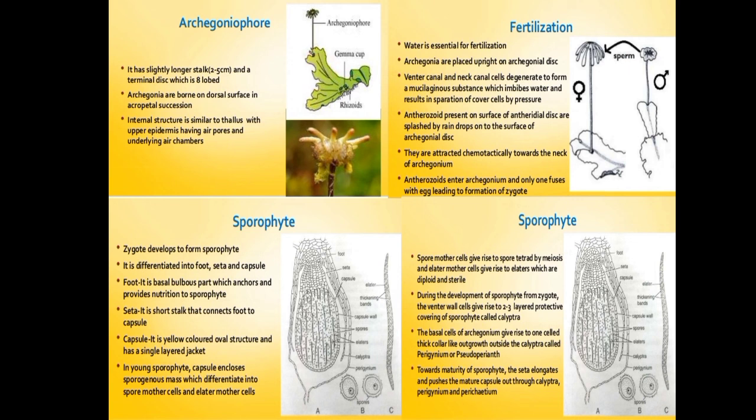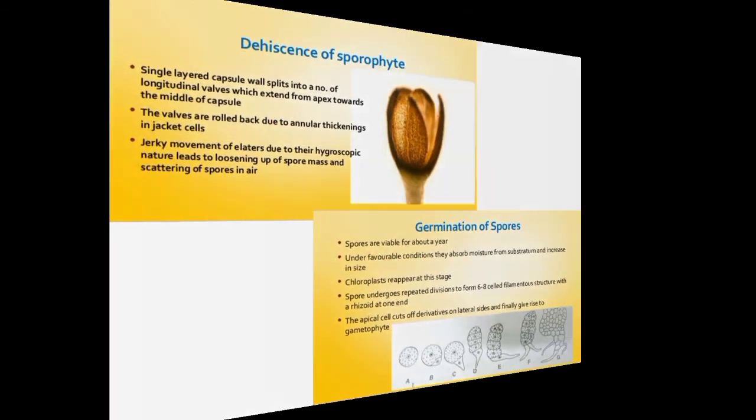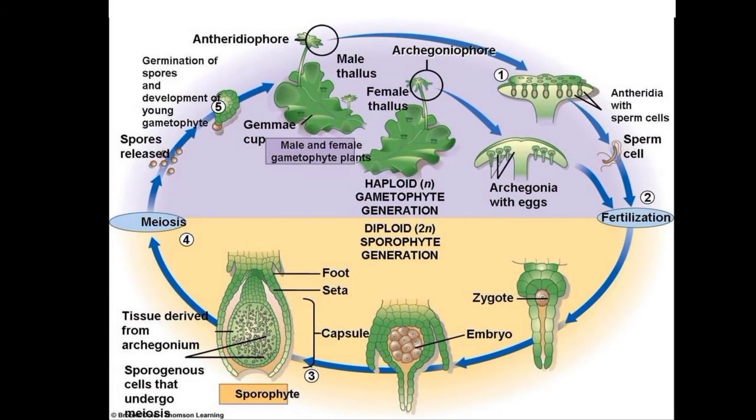Then fertilization occurs, the sporophyte is formed, and then comes the dehiscence of the sporophyte and the germination of the spores. So here it has alternation of generation, meaning the sporophytic phase is present as well as the gametophytic phase. Here the gametophyte is dominant.